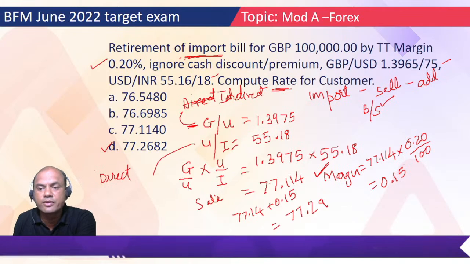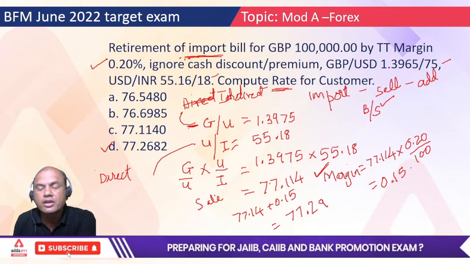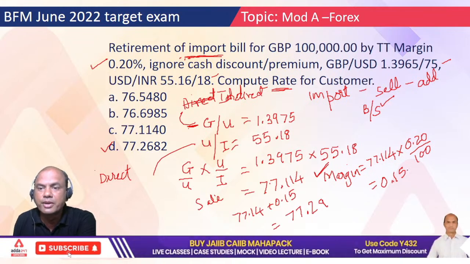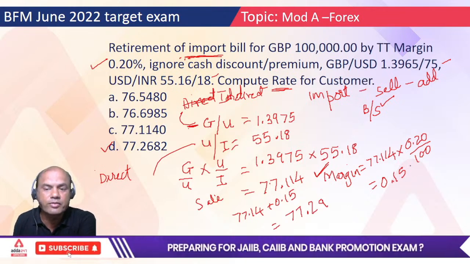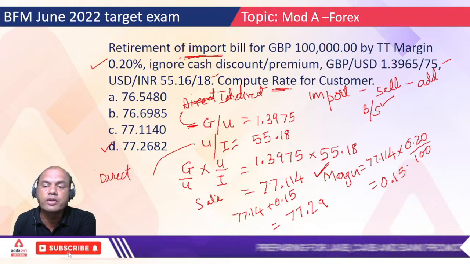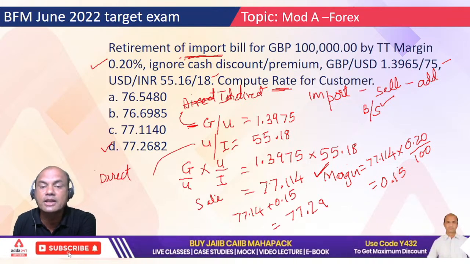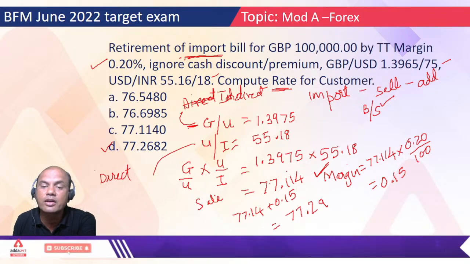Type yes if you have understood this up till now, because in the exam, if such a problem comes, you must be able to solve it. Okay, so 0.15. Now what will I do with this 0.15? Should I add it or subtract it? Sale transaction. Sale means addition.